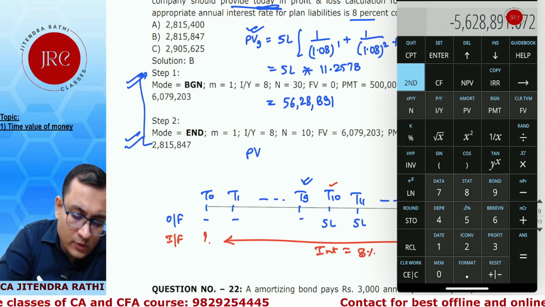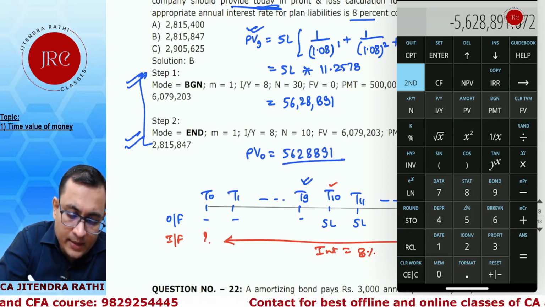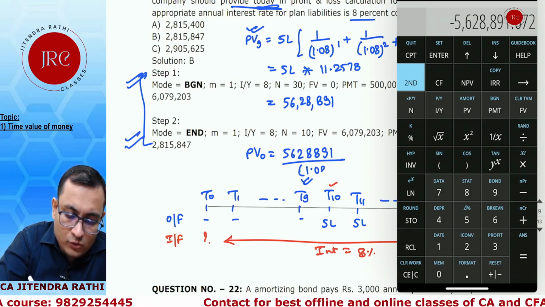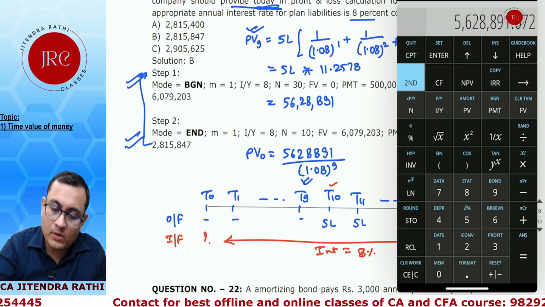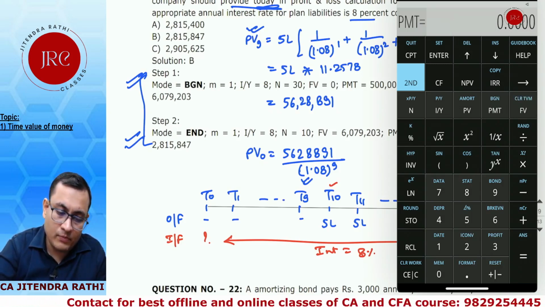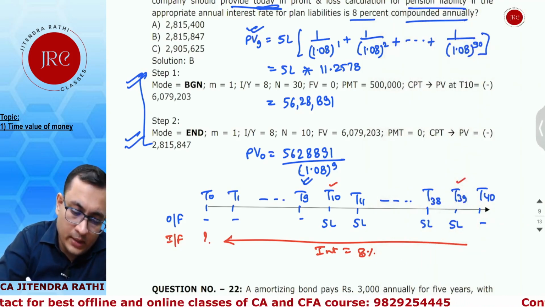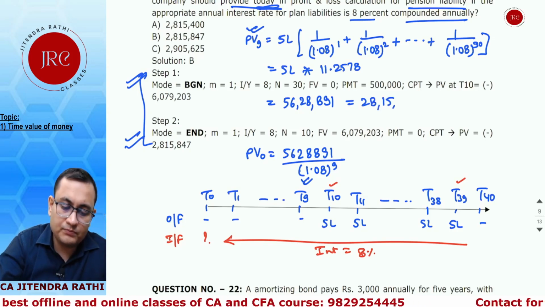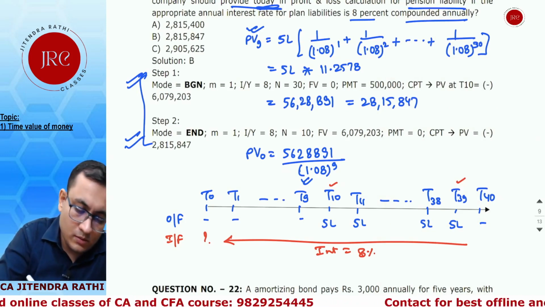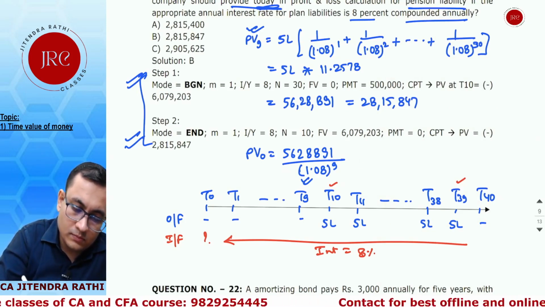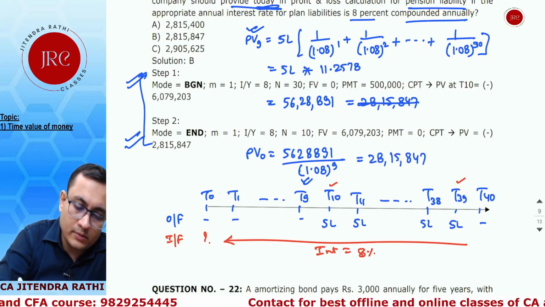So now PV0 is equal to 56,28,891 divided by 1.08 to the power 9. This is now my future value with no payment, 8% for 9 periods. So the present value is 28,15,847.